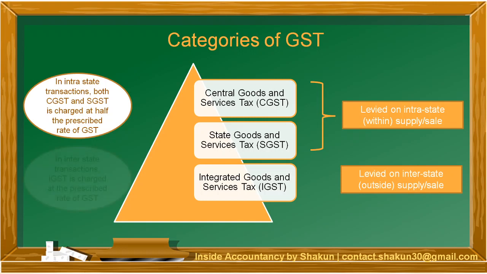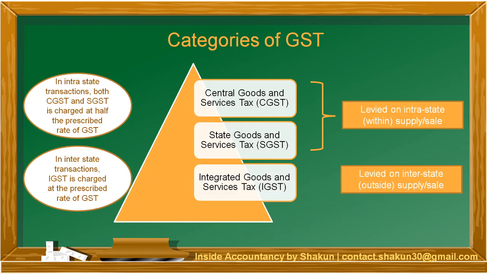But in case of Integrated Goods and Services Tax in interstate transactions, IGST is charged at the full prescribed rate of GST. That is, if it is 12%, the whole 12% will be charged as IGST. So there are three categories: CGST, SGST and IGST. CGST and SGST are in case of intrastate transactions and IGST is in case of interstate transactions, meaning outside the state.